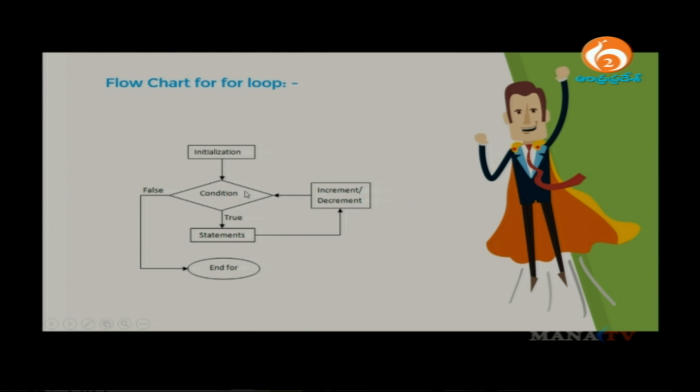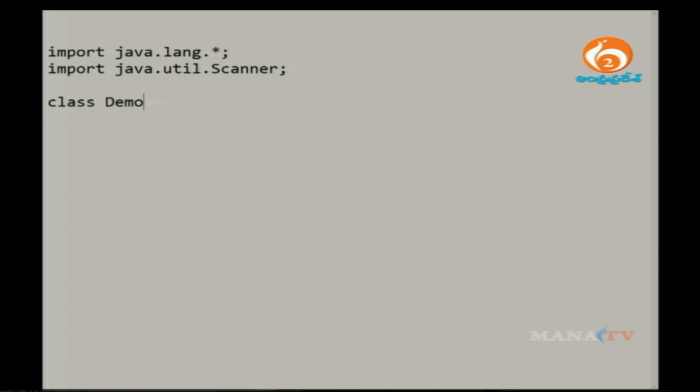So how do you do it in practical use? Let me show you with an example. Import java.lang.*, and import the java.util.Scanner class. The class name is demo35.